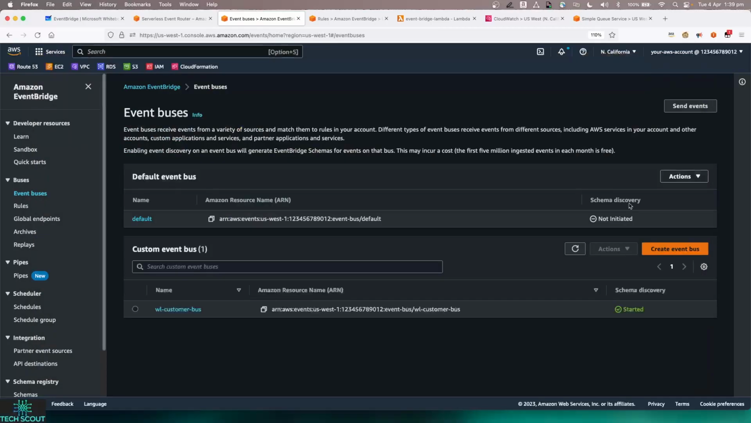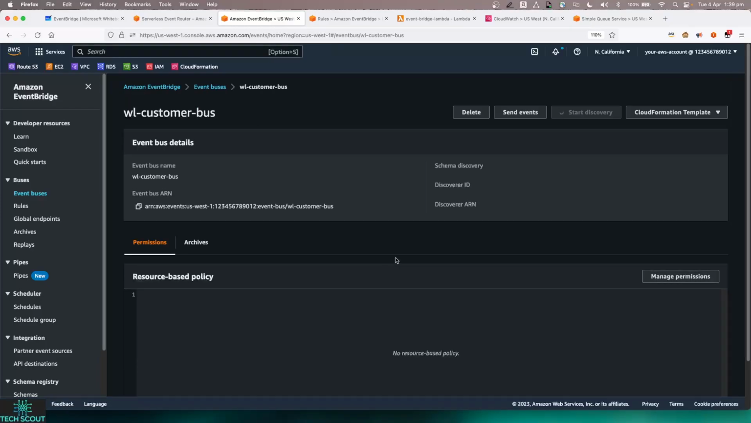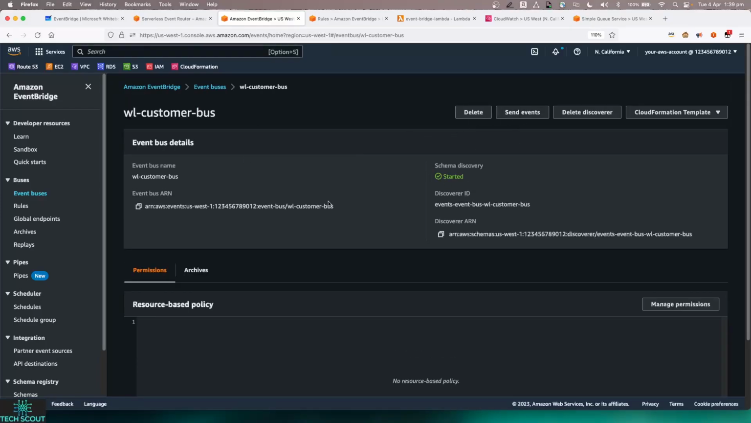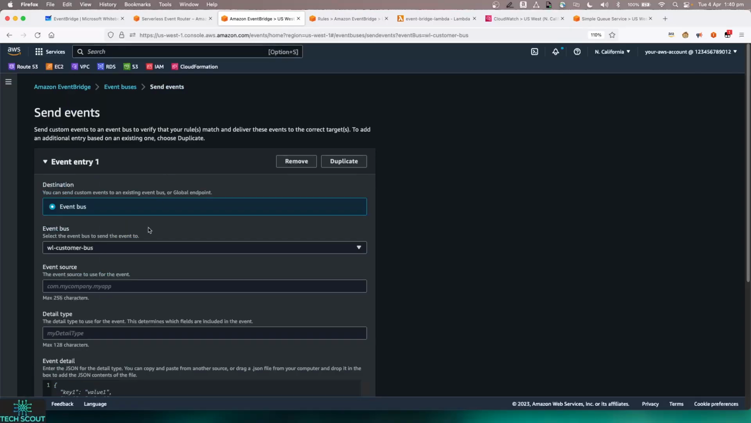Now coming into the console, I have created a simple event bus. So this is my event bus, and obviously you have an option over here where you can create the event from the console itself.